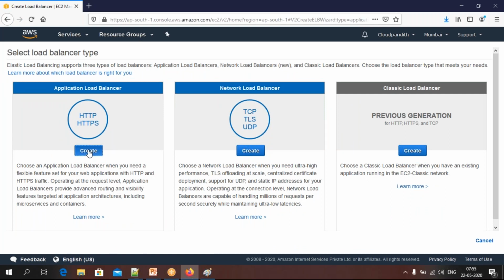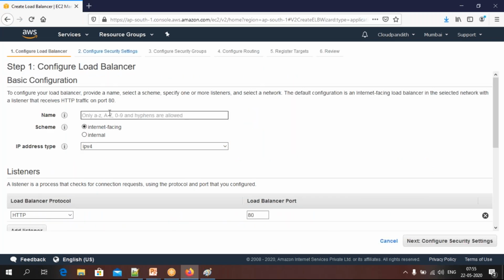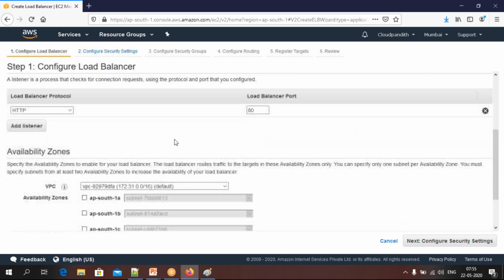So application load balancer, you can give the name my application LB. Internet facing means this particular load balancer you can access from the browser. Okay, remember. Next, come down here. So IPv4 only, okay, we are going to use that.